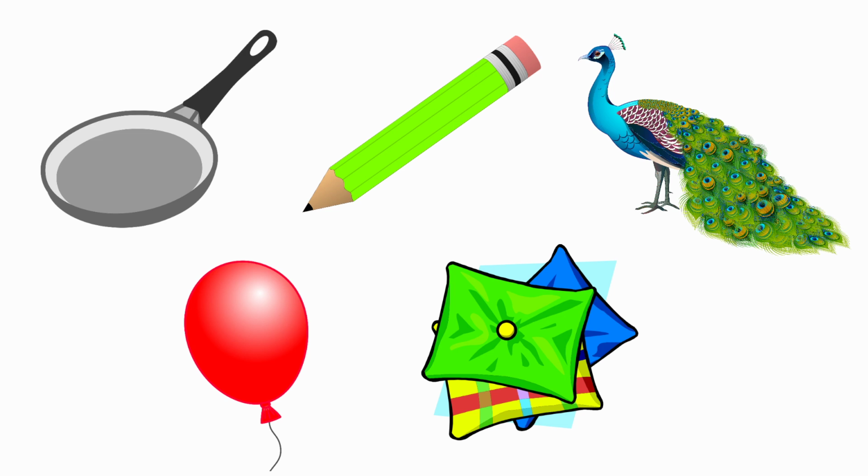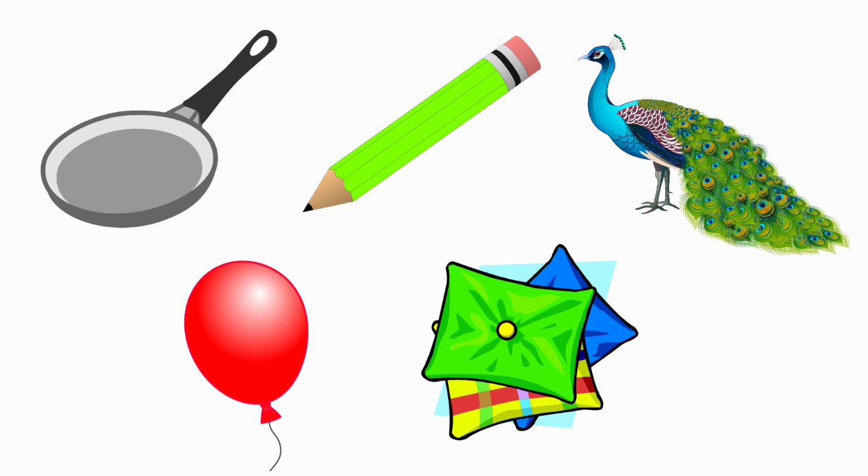Look at the first one, it is a pan. The beginning sound of the picture pan is P, and the sound of the letter P is P. Both are same sounds. So we need not put a cross for the picture pan.